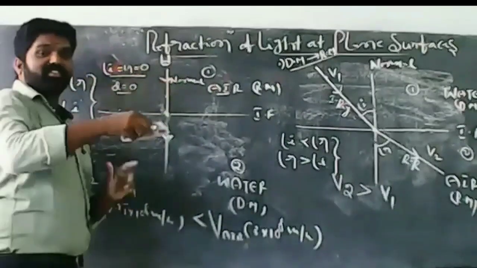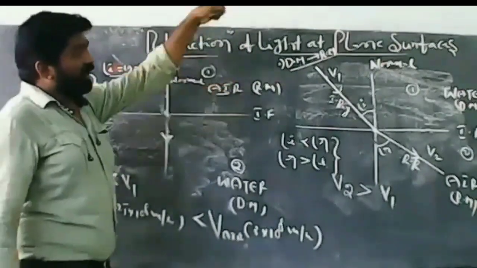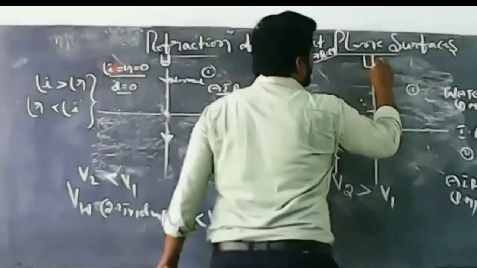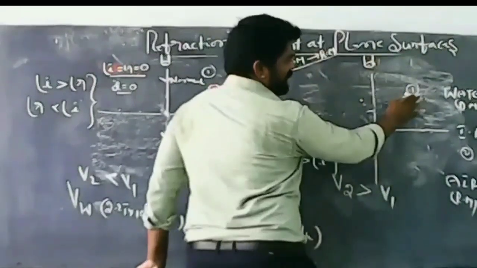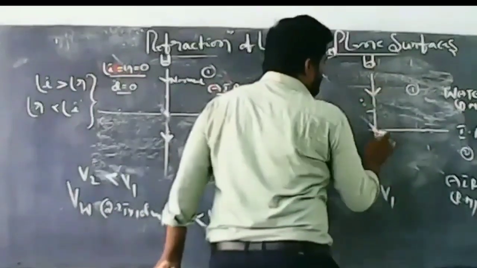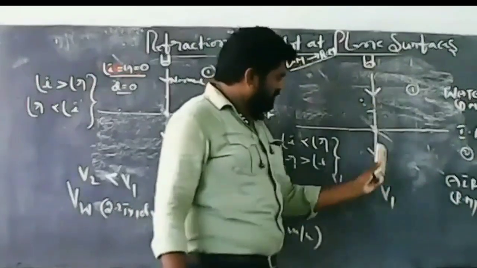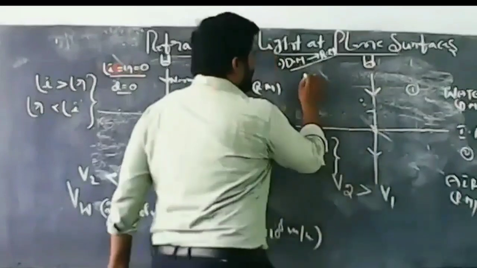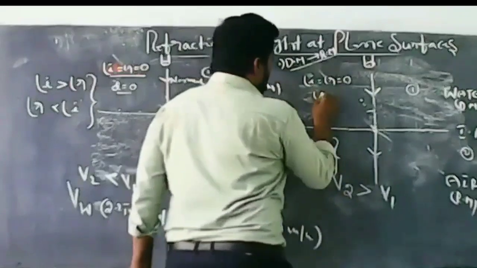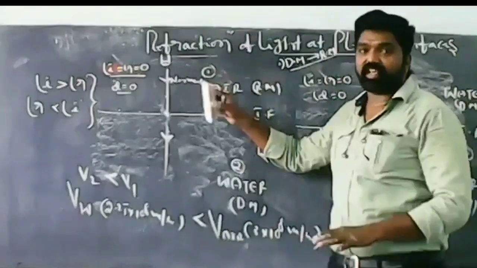What happens when it is reverse? It means when the light ray is directly focused along the normal in the denser medium. So this is the normal. Then light is directly focused along the normal from denser medium to rarer medium, water to air. Without deviation, light rays directly penetrate these two mediums. See here, undeviated. Here also angle I equals angle R, which equals 0. It means the angle of deviation is 0. So except in this condition, light rays are deviated.